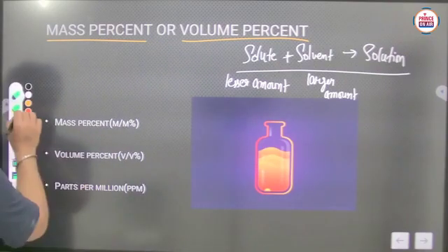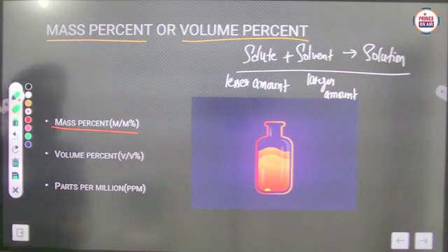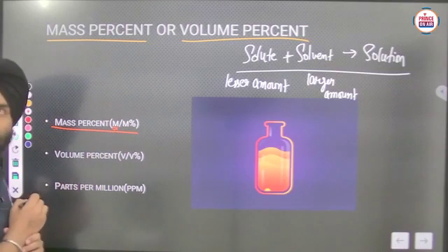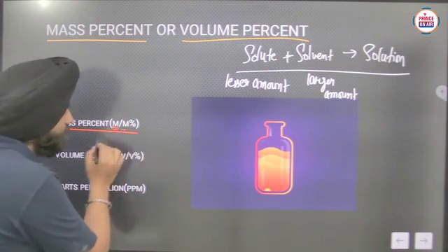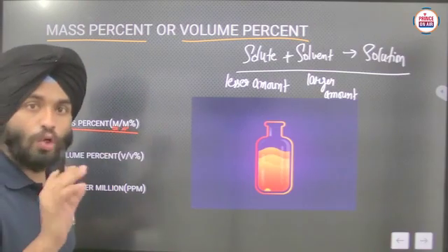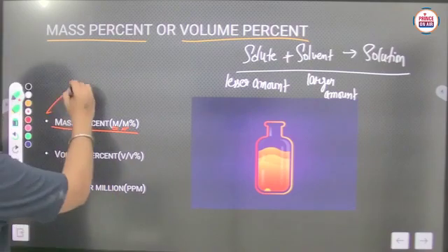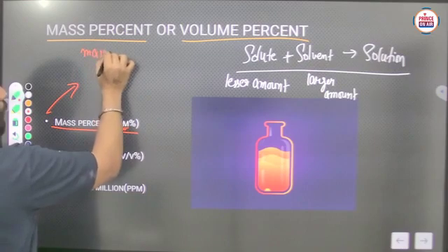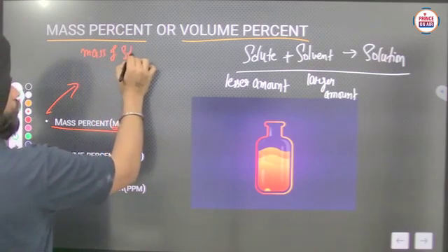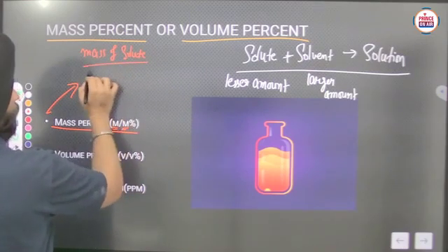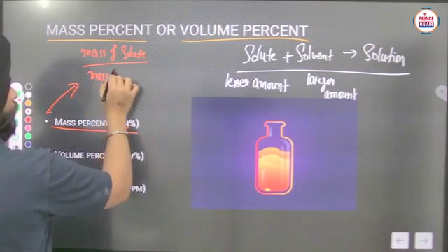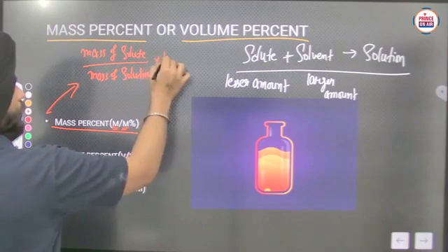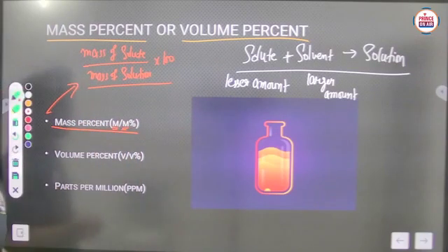Here we have to discuss the mass percent. Upper M represents the mass of solute and lower M represents the mass of solution here. Now the formula will become: mass percent equals mass of solute upon mass of solution into 100. Okay, in this way you can write.